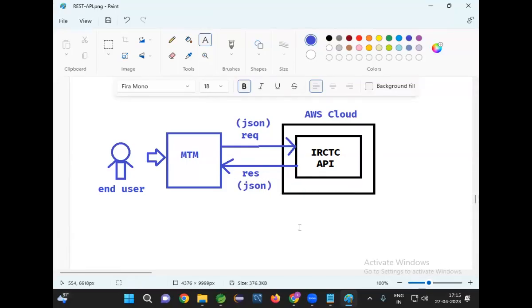So today, tomorrow, and the day after tomorrow, we are going to complete this project. Within one day, we can't complete this. Today, we will develop the provider, test it, and generate documentation for the provider. Once the provider documentation is ready, I will deploy it into the AWS cloud and give the URL. Once we have the provider in the cloud, we will start our consumer development. Once the consumer is ready, it can communicate with the provider. With this, we will get the full picture. What is a REST API?